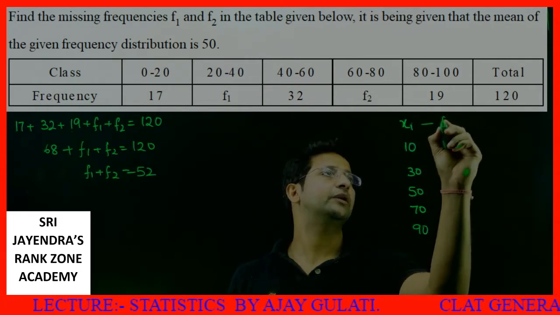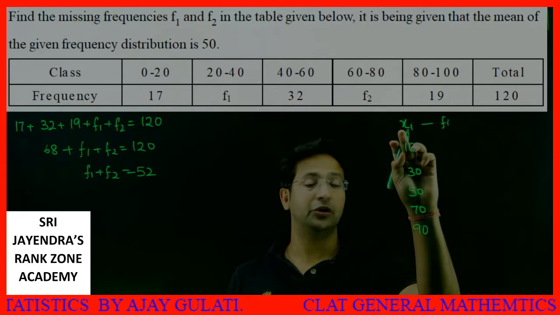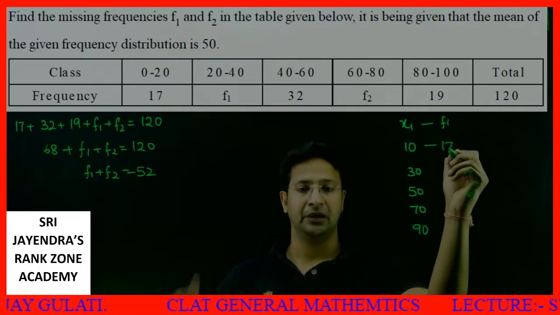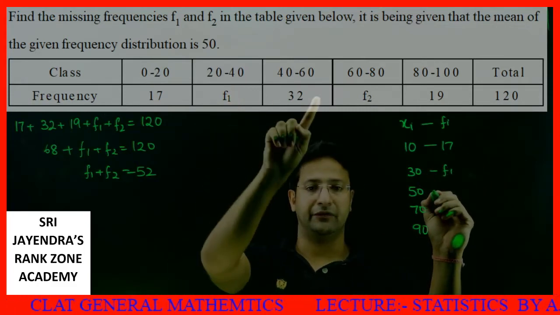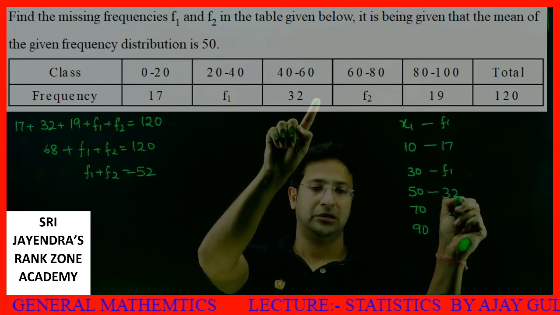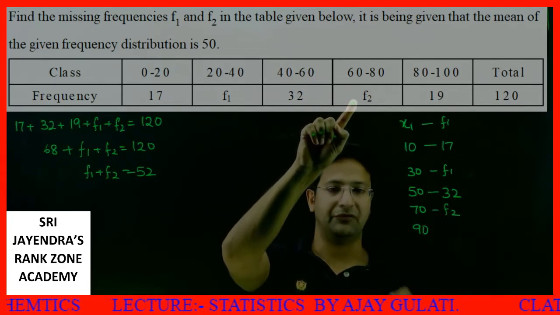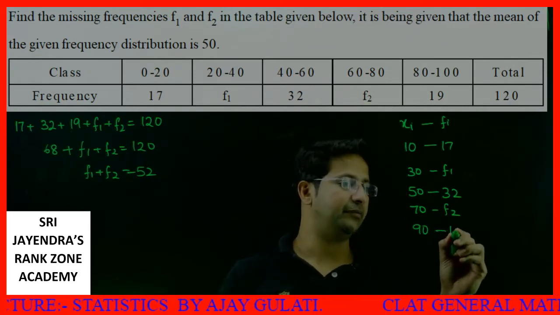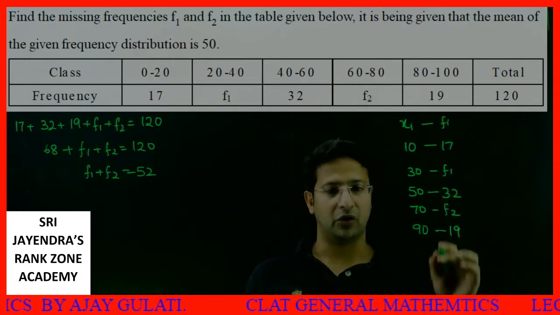Now what are the frequencies, fi? For 0 to 20, there are 17 people. Then 20 to 40 there are f1 people. Then 40 to 60 there are 32 people. 60 to 80 there are f2 people. Last, 80 to 100 there are 19 people. This is fi, which I've already added.